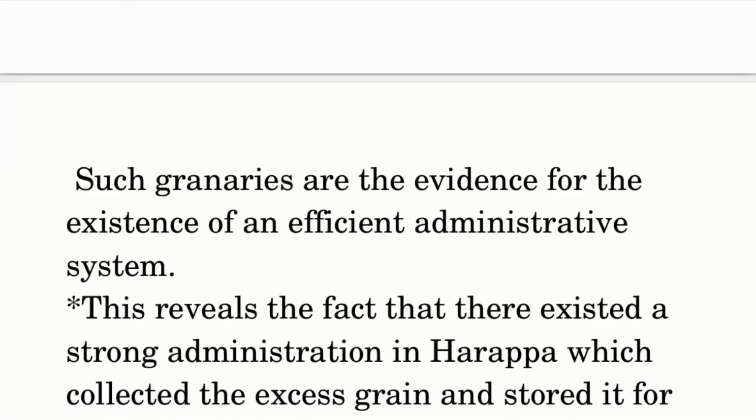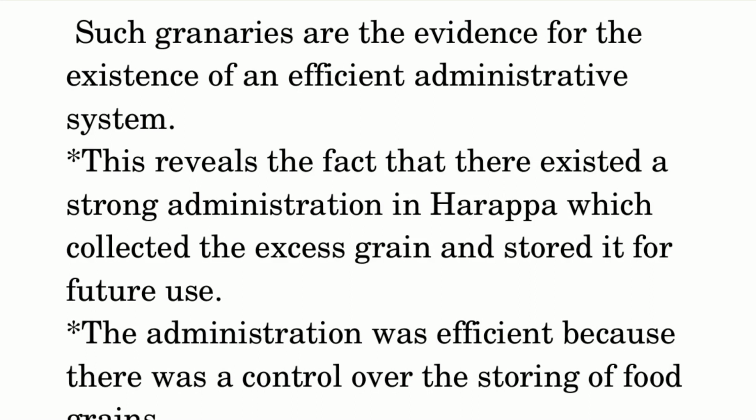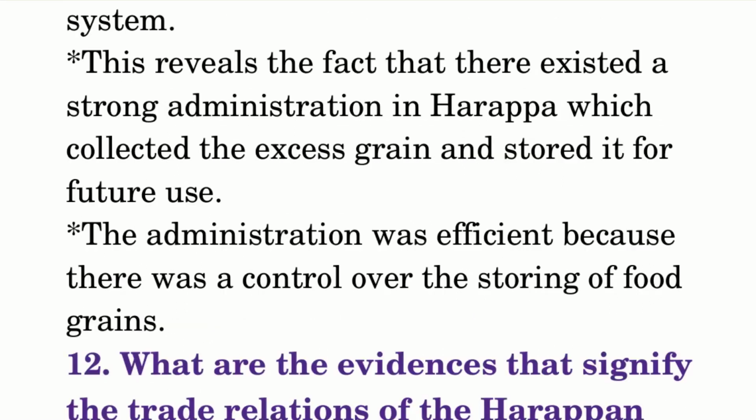Such granaries are the evidence for the existence of an effective administrative system. This reveals the fact that there existed a strong administration in Harappa which collected the excess grain and stored it for future use. The administration was efficient because there was control over the storing of food grains.